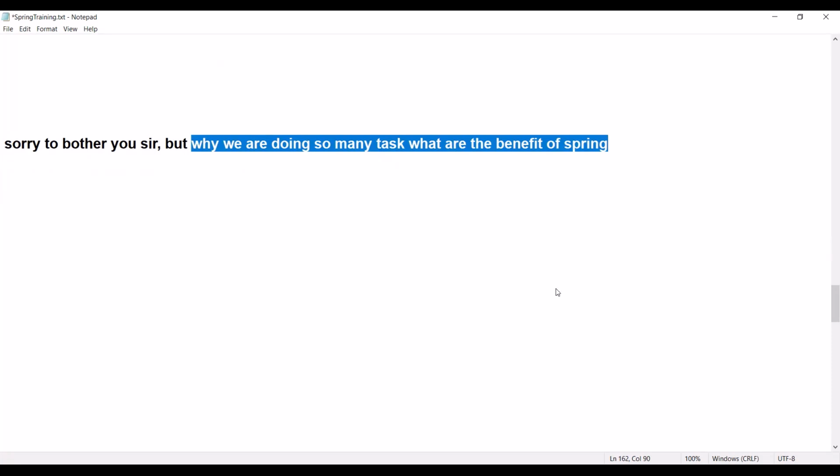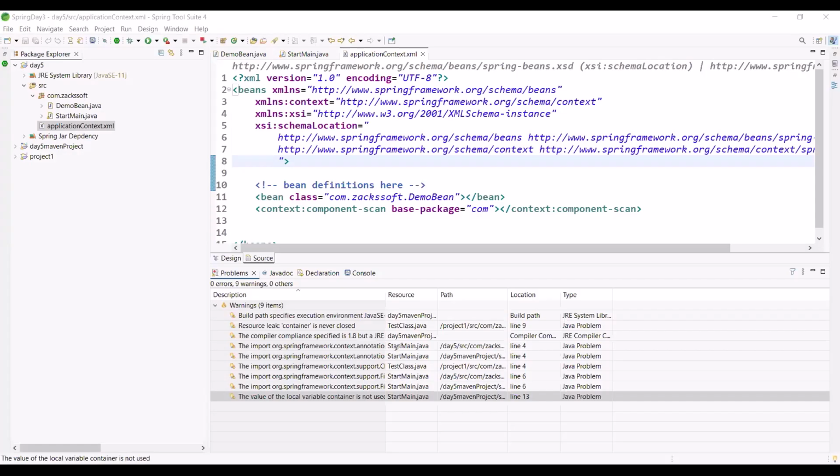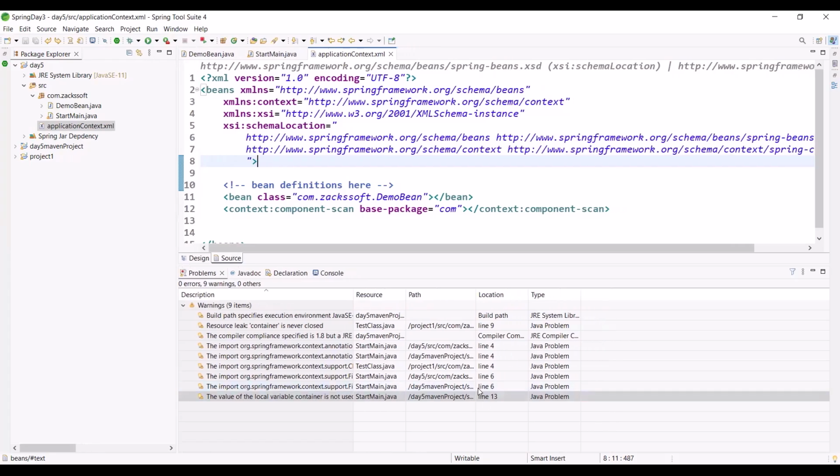Observe. You asked this question, which means you are learning Spring. So why are we doing this configuration? Can you please remember, I discussed the purpose of the Spring container? Yes, sir. Some concept, observe.